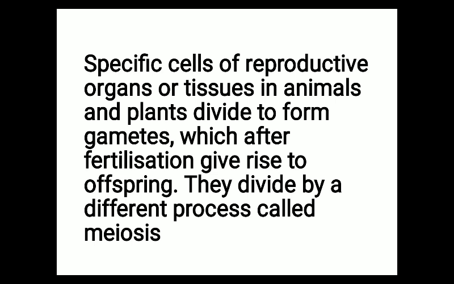So what is the site of mitosis in our body? In which part of our body can we observe the process of mitosis taking place? The answer is the somatic cell or body cell. But on the other hand, meiosis takes place in the reproductive cells, the gonads, which will give rise to the gametes. So this is the difference between mitosis and meiosis. What is the meaning of somatic cell? Somatic cell means body cell.